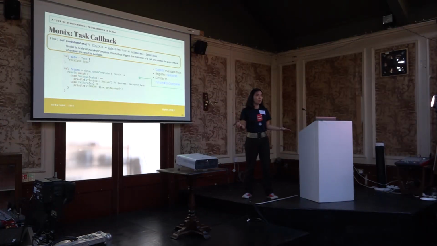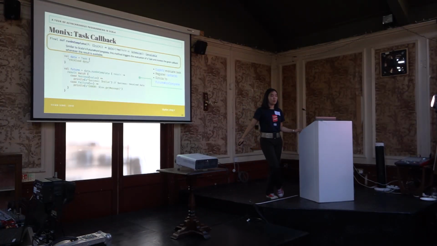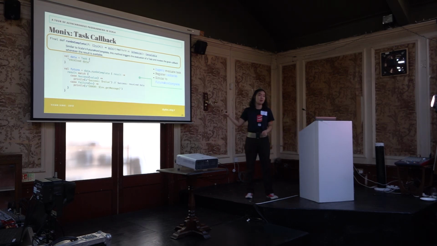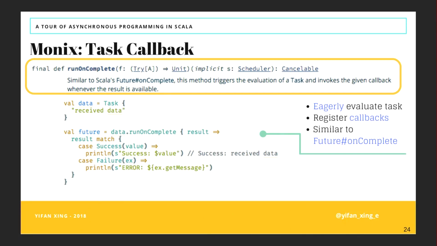What if you say, I want my task to be like a future, where it can be evaluated eagerly? That's fine. You can do this with run on complete, which works very similarly to a future's on complete function.